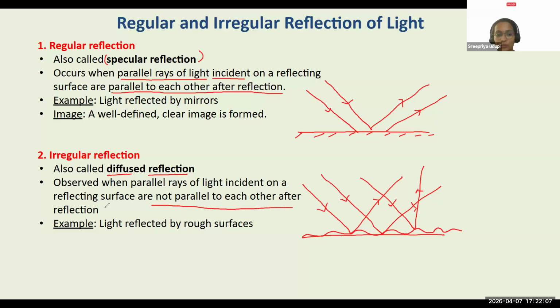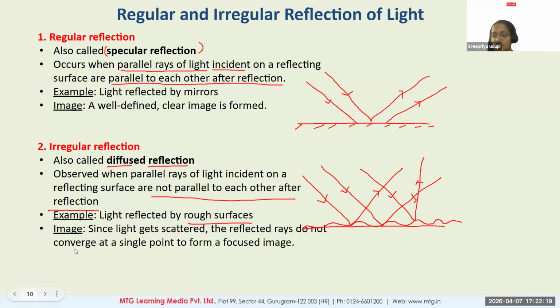They are not parallel to each other after reflection. So any reflection which happens through any rough surface is an example of a diffused reflection. And in case of diffused reflection, what happens? The images are not going to be clear, right? So light rays are getting scattered. Reflected light rays are not going to be meeting at a point to form a clear or a focused image.